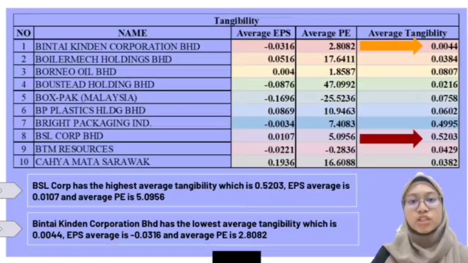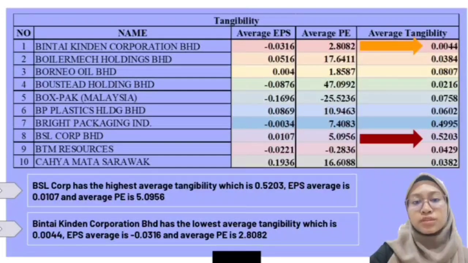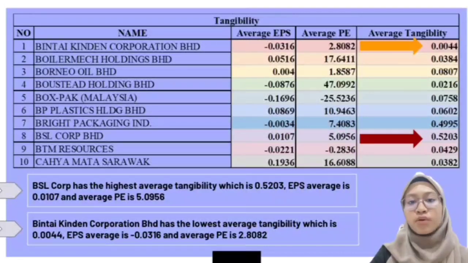The last factor is company tangibility. Based on the data stated, it shows that BSL Corporation has the highest average tangibility with amount 0.5203. Its EPS average is 0.0107 and its PE average is 5.0958, while the lowest average tangibility with amount of 0.0044 is from Pintai Kingdom Corporation Berhad. Its EPS average is negative 0.0316 and its PE average is 2.8082 respectively. It shows that only a few selected companies have higher capacity to protect their debt and get closer to their profit during these 7 years.